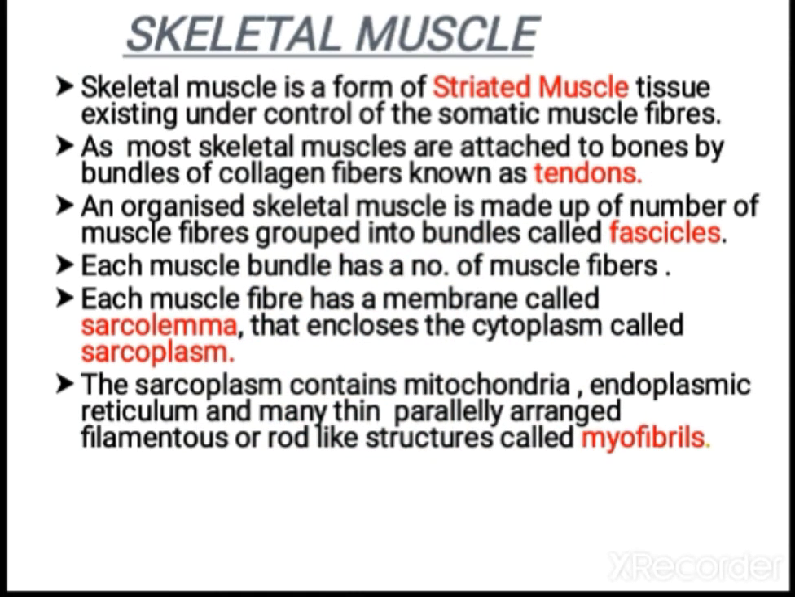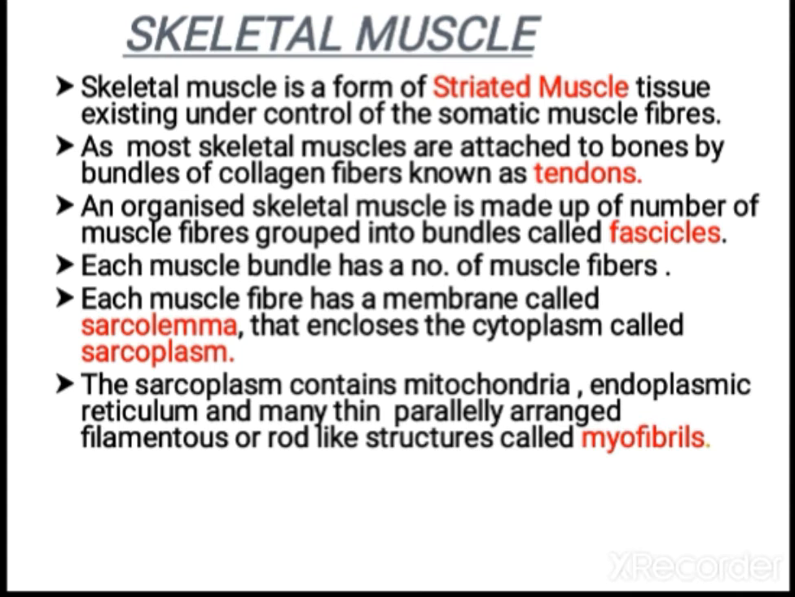The skeletal muscle is a form of striated muscle tissue, and it is under the control of somatic muscle fibers. Most of the skeletal muscles are attached to bones by means of tendons, as we have seen. The muscle is made of a number of small muscle fibers grouped into bundles that you call fascicles. Each muscle bundle has a number of muscle fibers, and each muscle fiber has